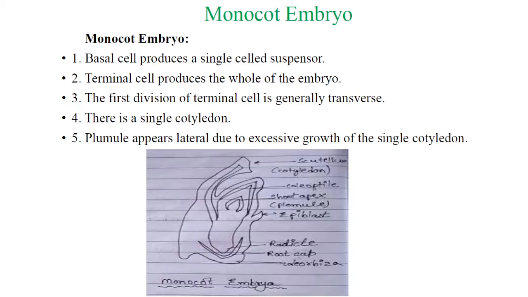So this one is the figure of the monocot embryo, and these are a few points related to the monocot embryo. The basal cell produces a single-cell suspensor. The terminal cell produces the whole of the embryo. Only the suspensor cell gives rise to the radicle, and the other part takes part in the development of the whole embryo. The first division of the terminal cell is generally transverse, whereas there is a single cotyledon, and the plumule appears lateral due to the excessive growth of the single cotyledon. So these are the points related to the monocot embryo.